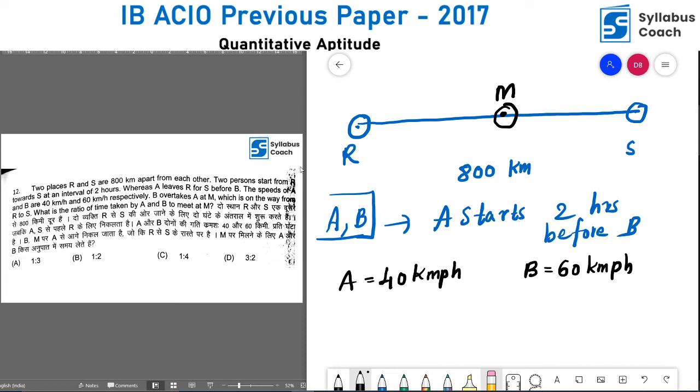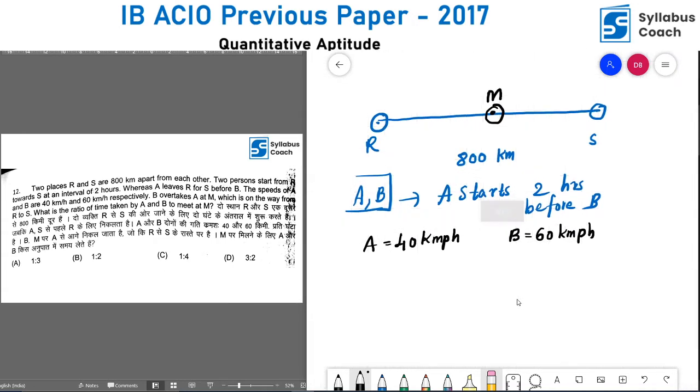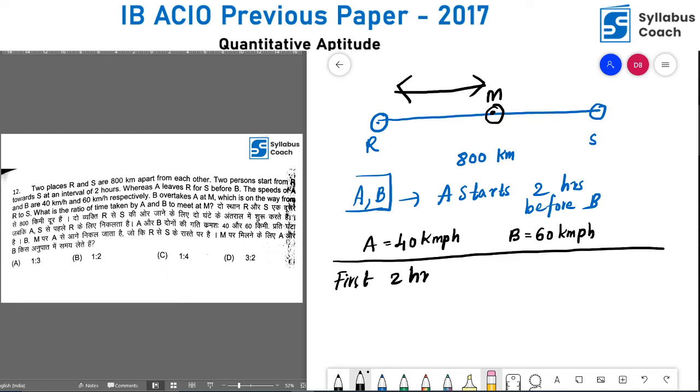Now they're asking us to find the ratio of time taken by A and B to meet at M. So we need to find the time taken by A and B to reach this point M. Before that, for the first 2 hours, B is not traveling, so only A is traveling. The distance traveled by A in the first 2 hours is 40 kmph into 2 hours. That means A travels 80 kilometers in the first 2 hours.